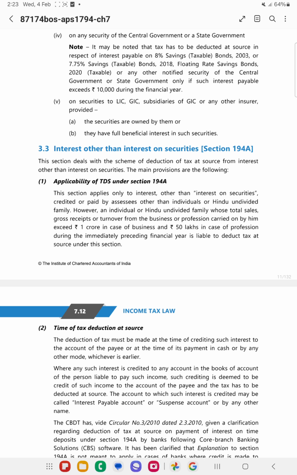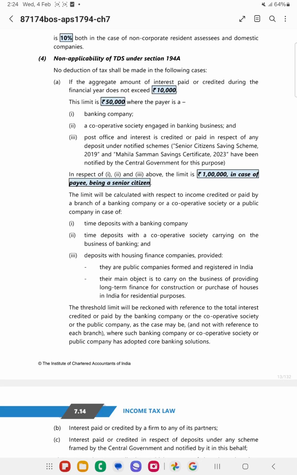Let us go to the limits. Here the limit is 10,000: if the aggregate amount of interest exceeds 10,000, only then the tax will be deducted. However, this limit is 50,000 if the payer is a banking company, cooperative society engaged in the business of banking, or post office in case of certain securities. However, if the payee is a senior citizen, then in such cases the limit is 1 lakh.